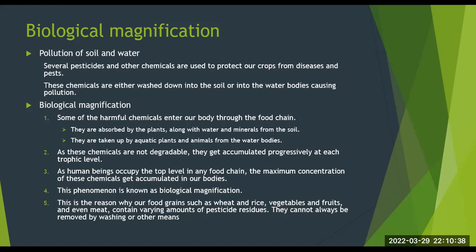Biological magnification. Some of the harmful chemicals enter our body through the food chain. They are absorbed by the plants along with water and minerals from the soil, or they are taken up by aquatic plants and animals from the water bodies. As these chemicals are not degradable, they get accumulated progressively at each trophic level. As human beings occupy the top level in any food chain, the maximum concentration of these chemicals gets accumulated in our bodies. This phenomenon is known as biological magnification.